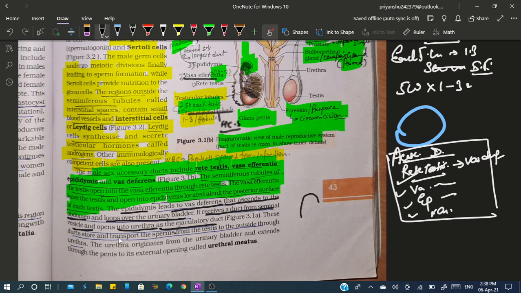Now these ducts store and transport the sperm outside the testis and through the urethra. So this is urethra. Urethra is a common structure for passage of urine and the male gamete. So this is urinogenital tract, right? Now urethra originates from urinary bladder and extends through the external genitalia to its external opening called external urethral meatus.